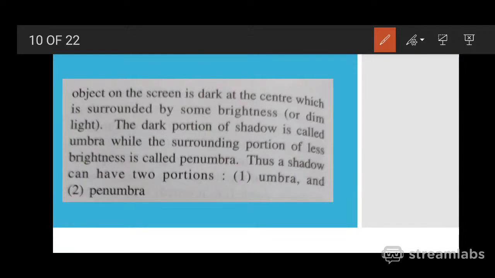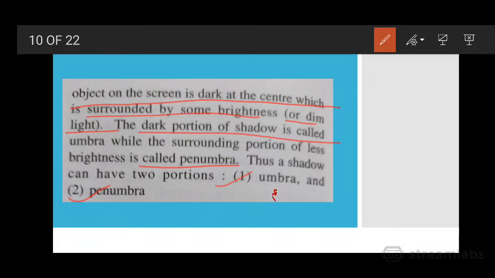But when an extended source of light is there, then the shadow of an opaque object on the screen is dark at the center, which is surrounded by dim light. The dark portion of the shadow is called the umbra, but this dim light is called the penumbra. Thus a shadow can have two portions, umbra and penumbra. Umbra is very dark, and surrounding the umbra there is the penumbra.